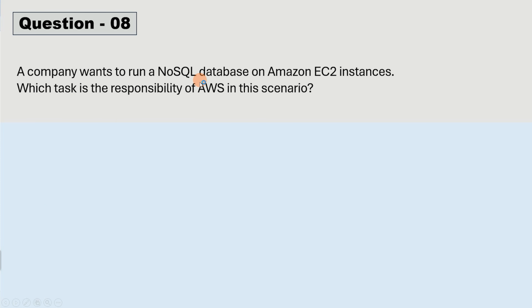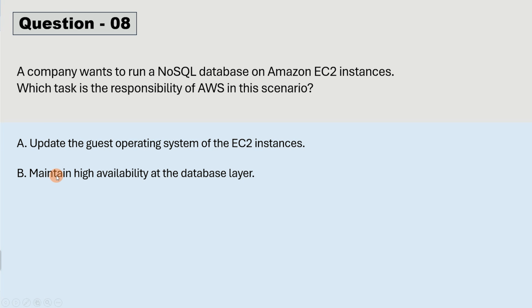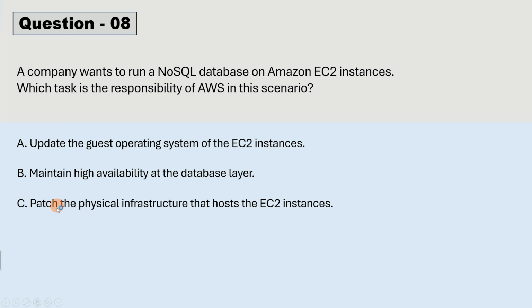Now question number 8. A company wants to run a NoSQL database on Amazon EC2 instances. Which task is the responsibility of AWS in this scenario? Here are the options: option A, update the guest operating system on the EC2 instances. Option B, maintain high availability at database layer. Option C, patch the physical infrastructure that hosts the EC2 instances. Option D, configure the security group firewall.